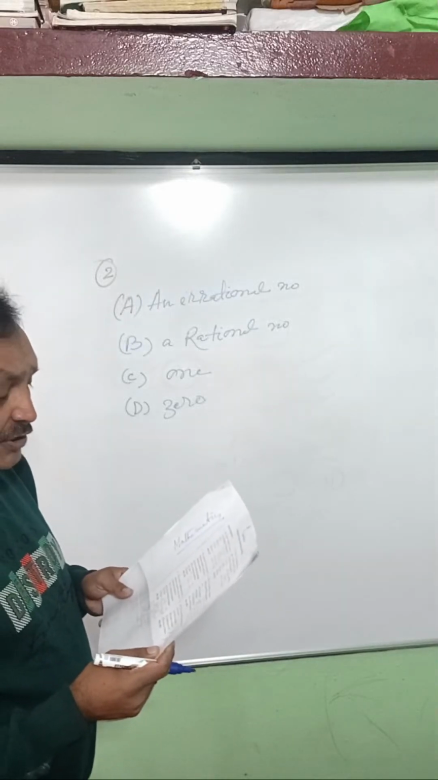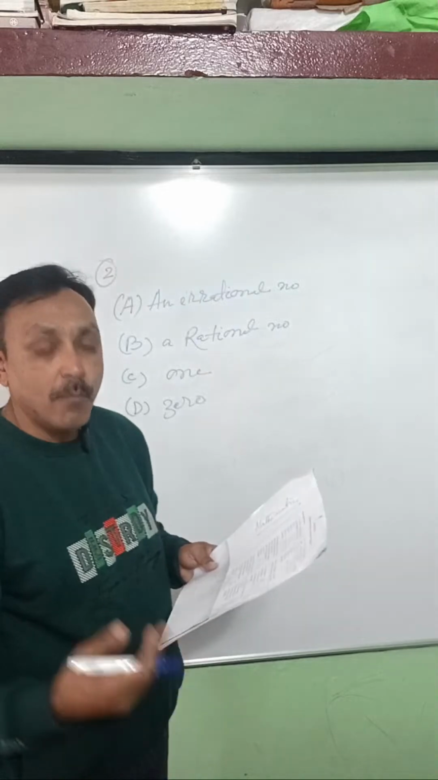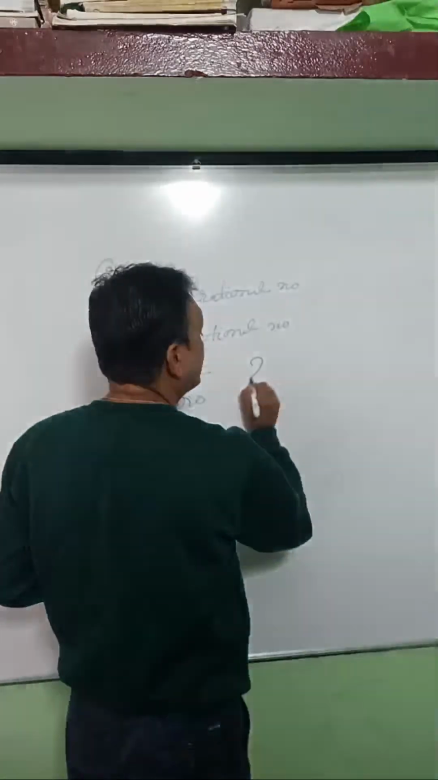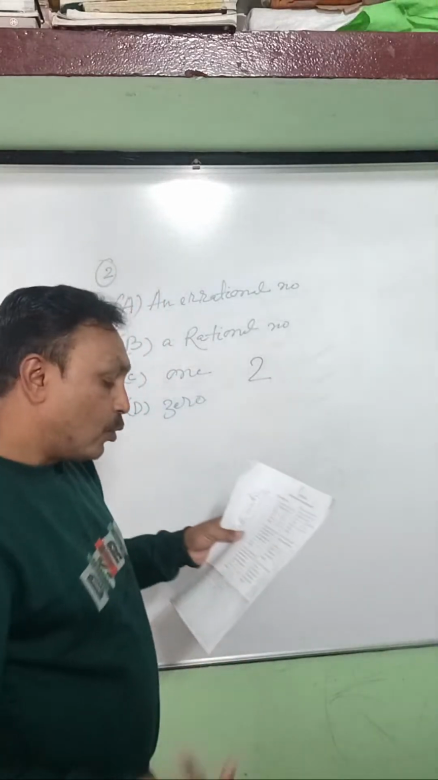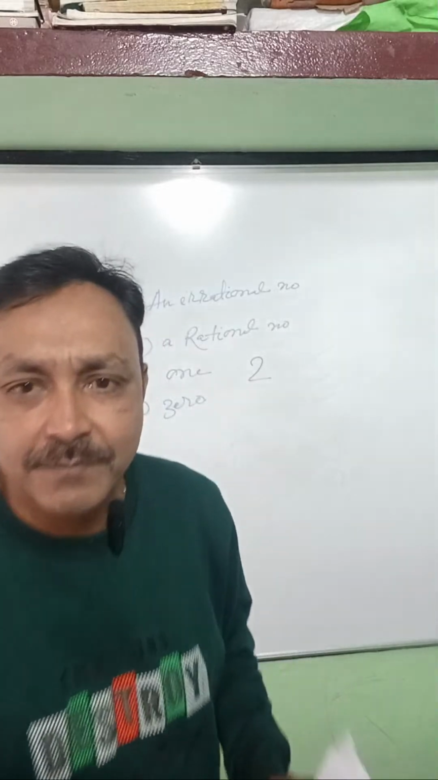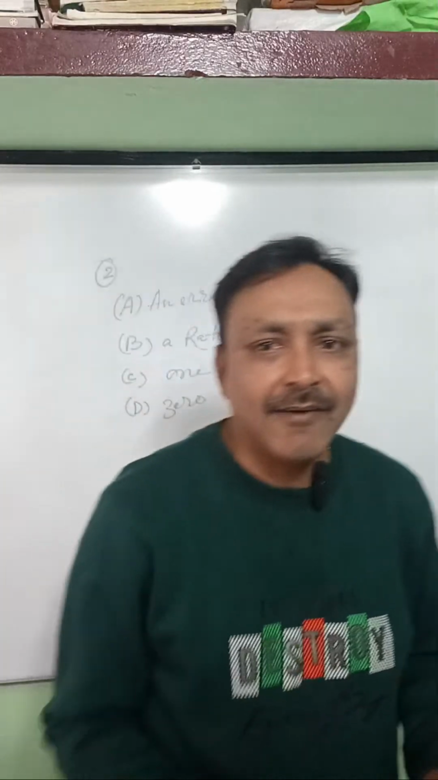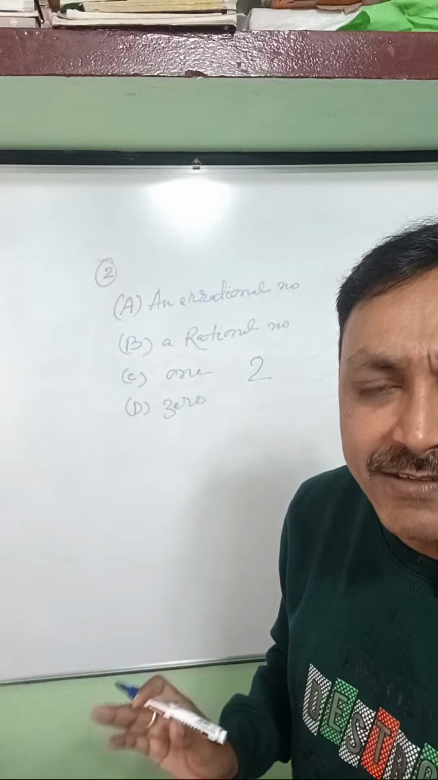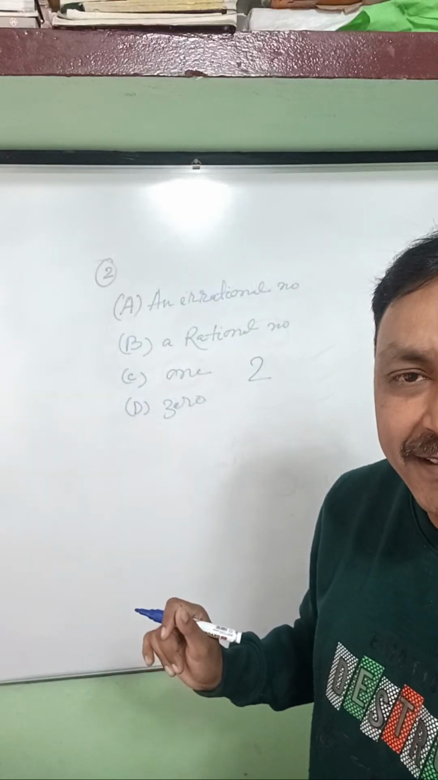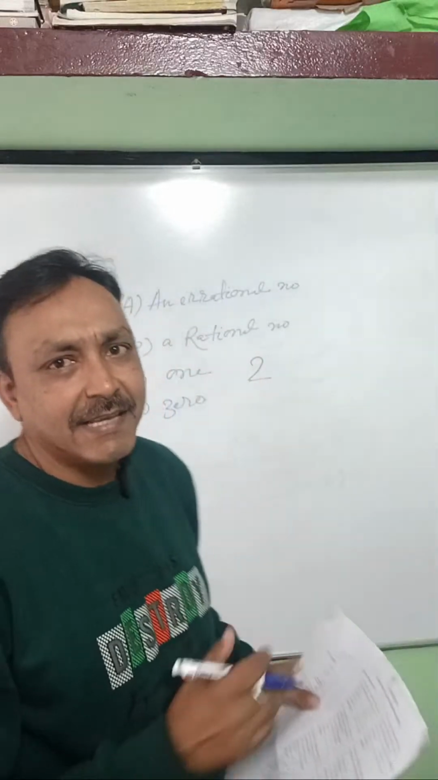The product of a non-zero number. Non-zero means it will start from 1, 2, 3, 4, 5. If I take 2, what is 2? 2 is a rational number. Yes or no? 2 is a rational number. Is it clear? Is it legible? Is everything okay?